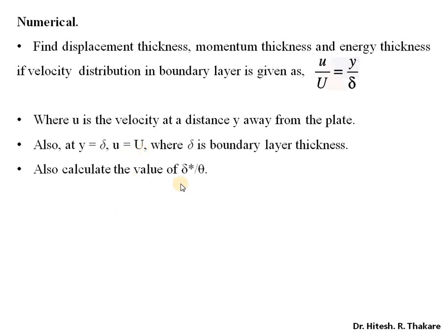Also, we need to calculate the value of the ratio of displacement thickness to the momentum thickness. So let us proceed in this direction. The first thing which is given to us is the velocity distribution or velocity profile that we need to write down.